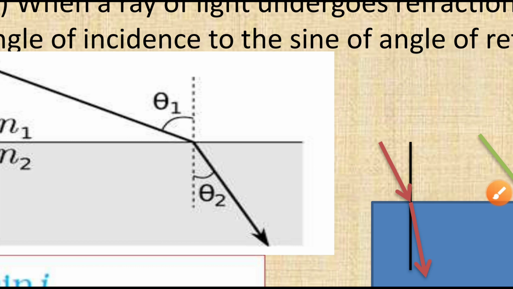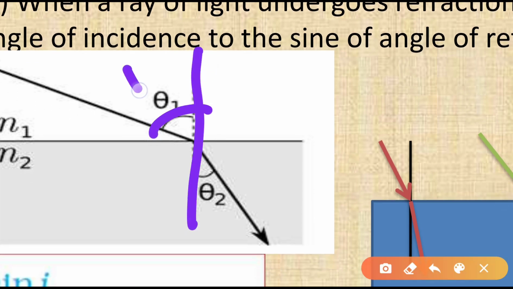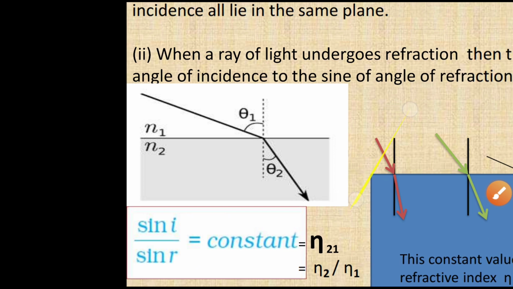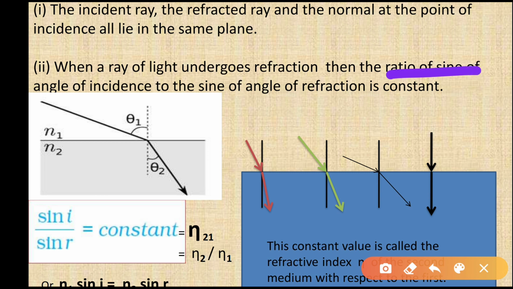Now the second law states that the angle of incidence. Now what is the angle of incidence? The angle between the normal and the incident ray is known as the angle of incidence, and the angle between the normal and the refracted ray is known as the angle of refraction. So the second law states that when a ray of light undergoes refraction, then the ratio of the sine of the angle of incidence to the sine of the angle of refraction is constant.